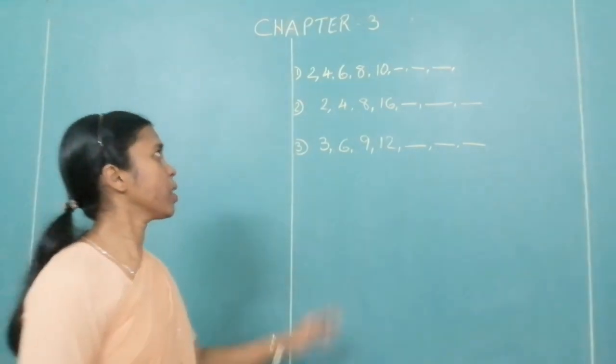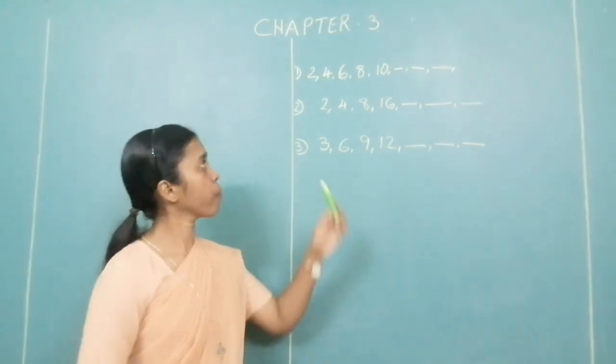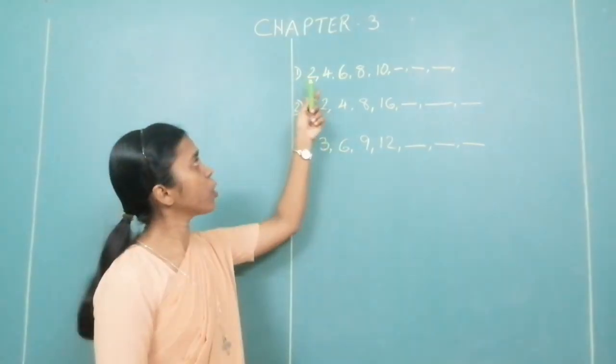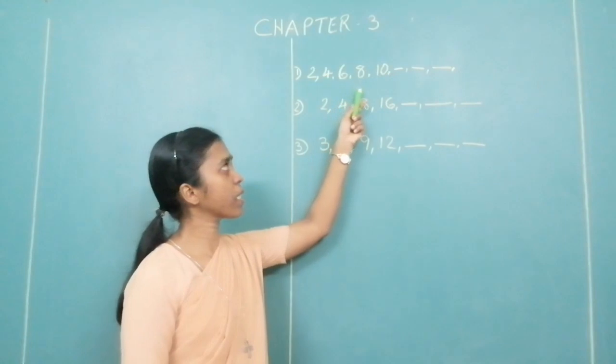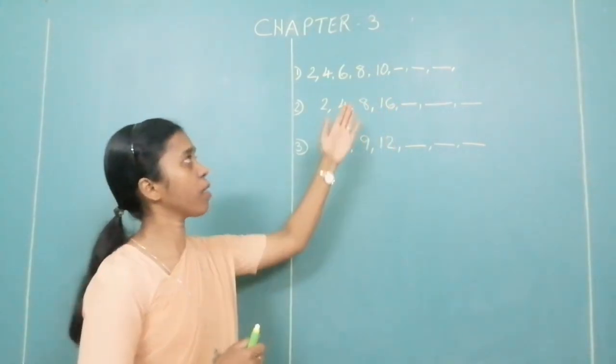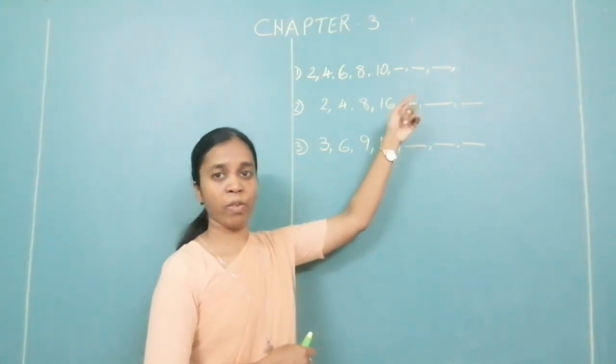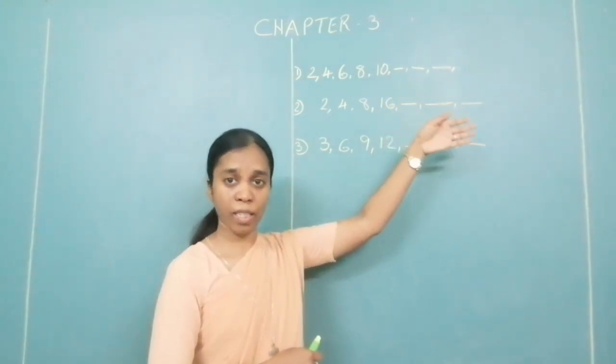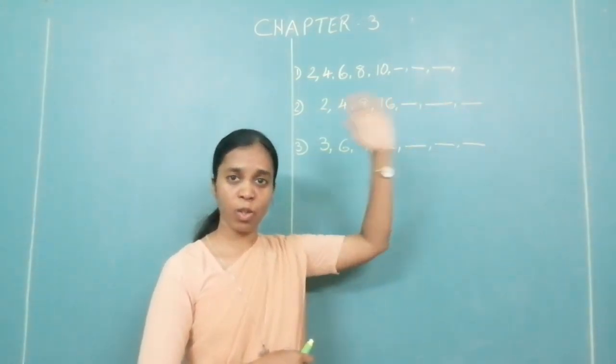I have written three sets of numbers. The first set: 2, 4, 6, 8, 10. Can you tell me which will be the following number after 10? 12, 14, 16, 18, and it goes on.